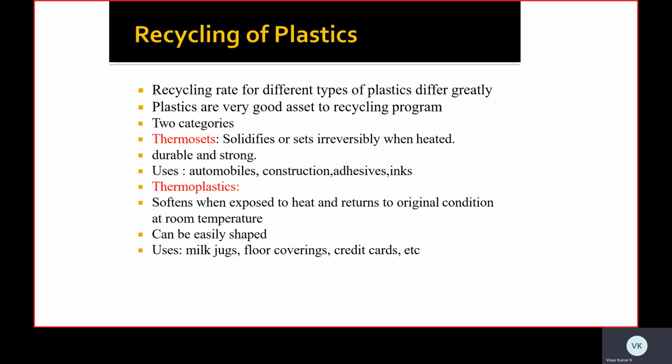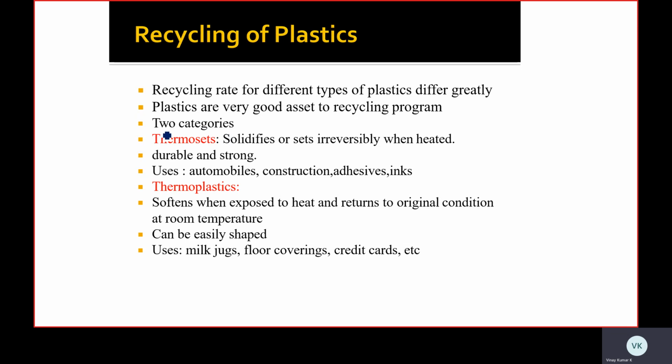Then, how best can we recycle plastics? Plastic is the main thing directly affecting the environment and our day-to-day life. It is the most contaminating thing that we are using today. So we have to reduce the usage of plastics. If it is very much needed, then we can also take it for recycling. The recycling rate of different types of plastics differs greatly. Plastics are a very good asset to a recycling program.